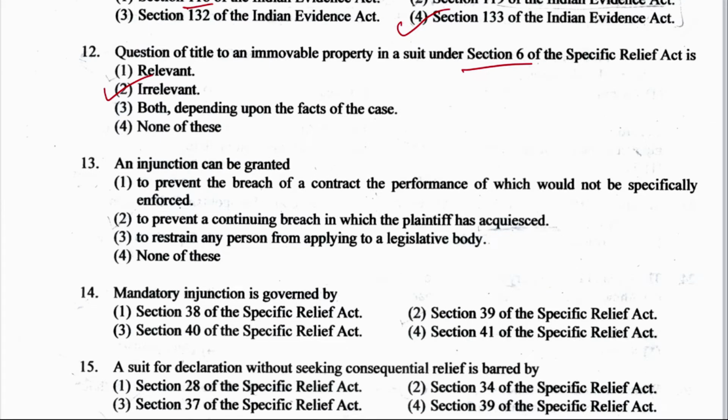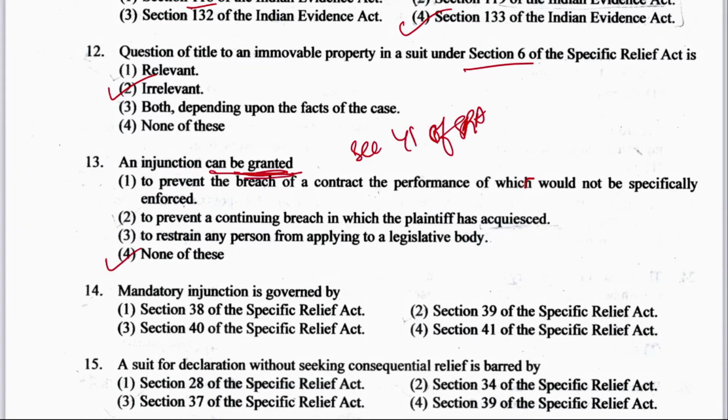Now question number 13: an injunction can be granted to prevent the breach of a contract, the performance of which would not be specifically enforced; to prevent a continuing breach in which the plaintiff has acquiesced; to restrain any person from applying to a legislative body; or none of the above. Here the important thing is that the question says an injunction can be granted, whereas in section 41 it is mentioned as injunction when refused, or an injunction cannot be granted. Then these would be the answers. Otherwise, here the question is can be granted, so the answer will be none of the above.